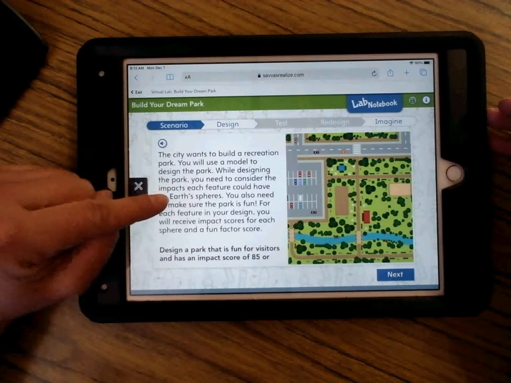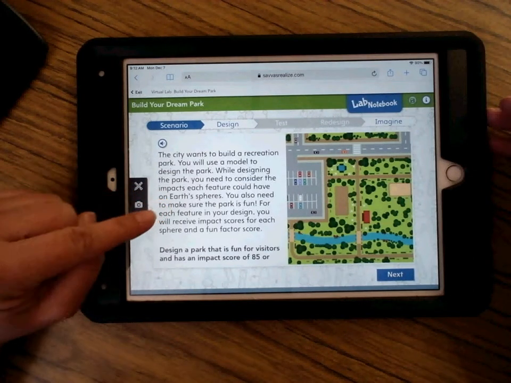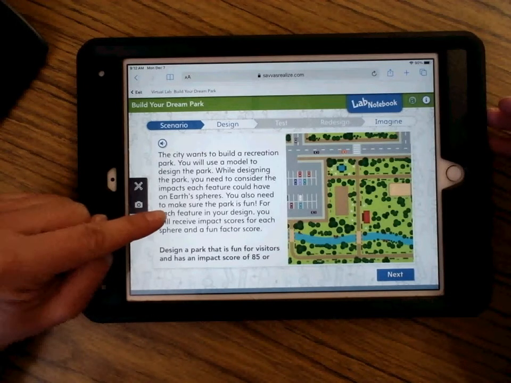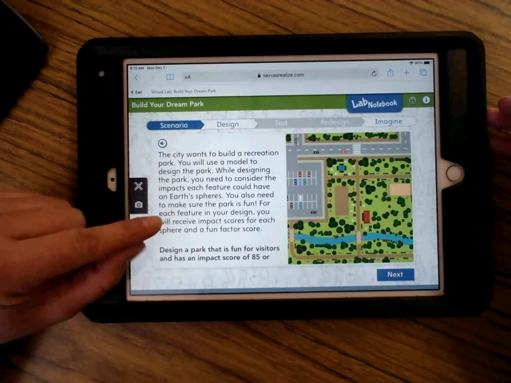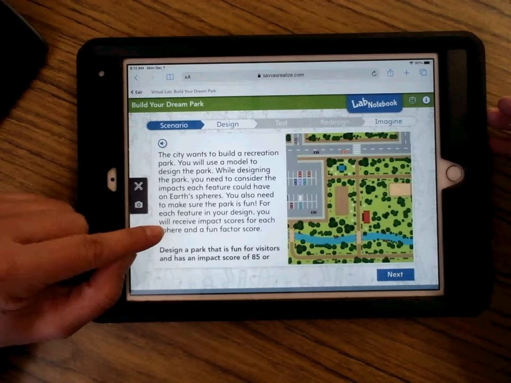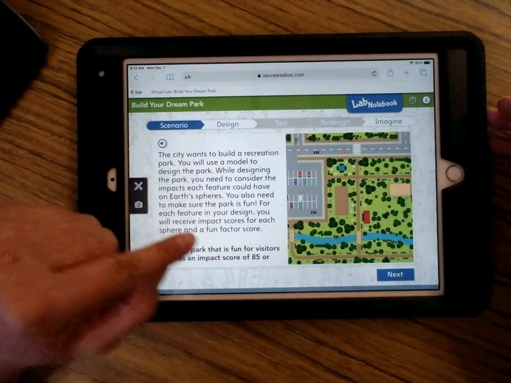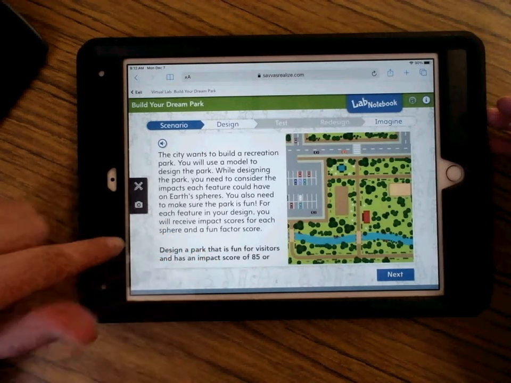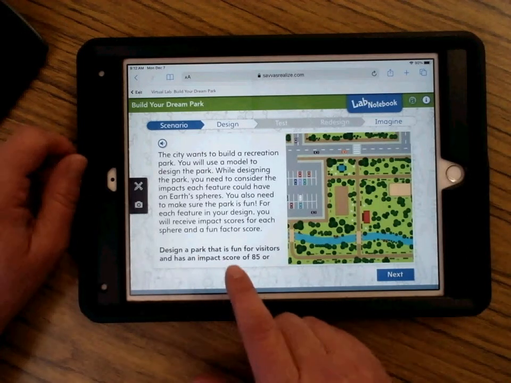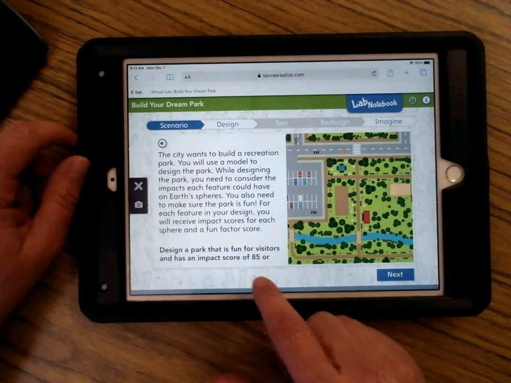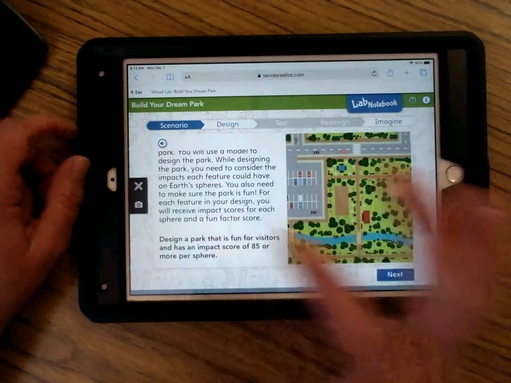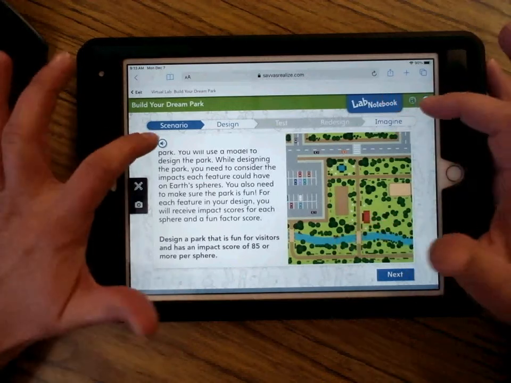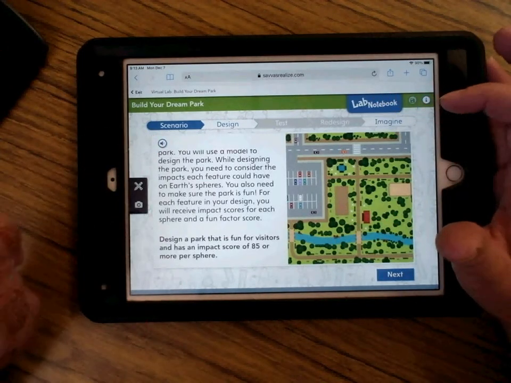While designing the park, you need to consider the impacts that each feature could have on Earth's spheres. So we're talking about the atmosphere, the geosphere, the biosphere, and the hydrosphere. It says you also need to make sure the park is fun. For each feature in your design, you will receive impact scores for each sphere and a fun factor score. It says to design a park that is fun for visitors and has an impact score of 85 or more per sphere. So you have to scroll up. Now, you're here at scenario. And this will also read it to you if you're having trouble with that.